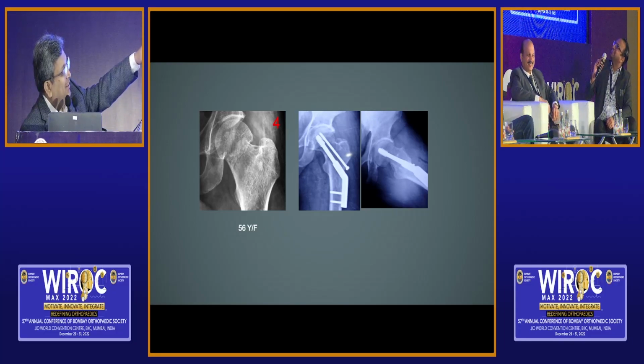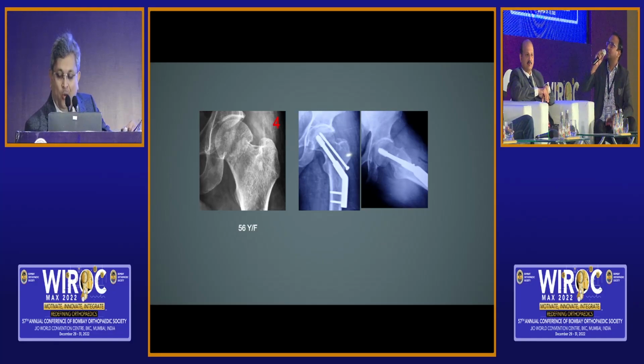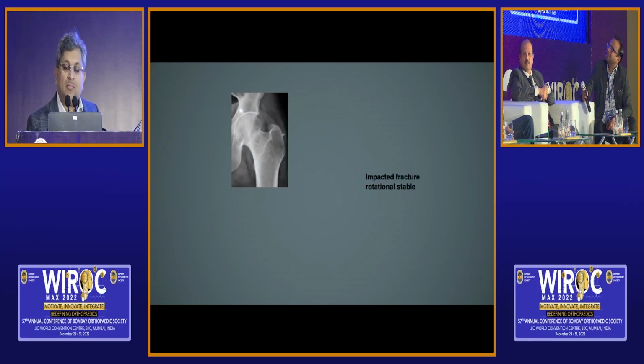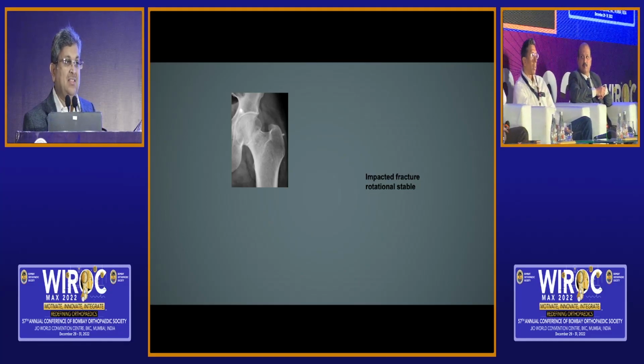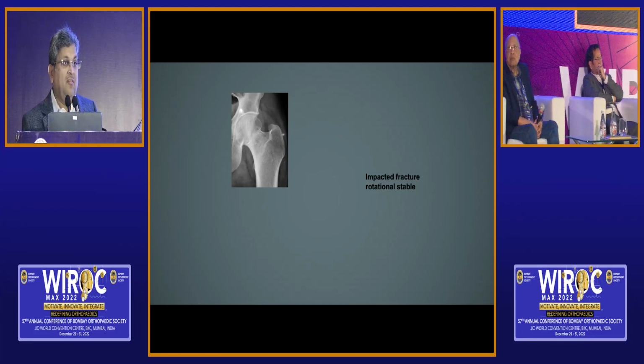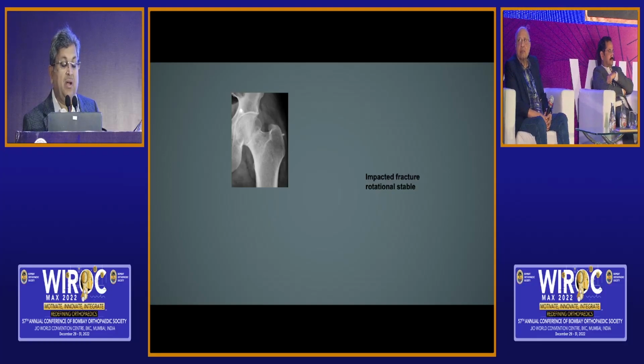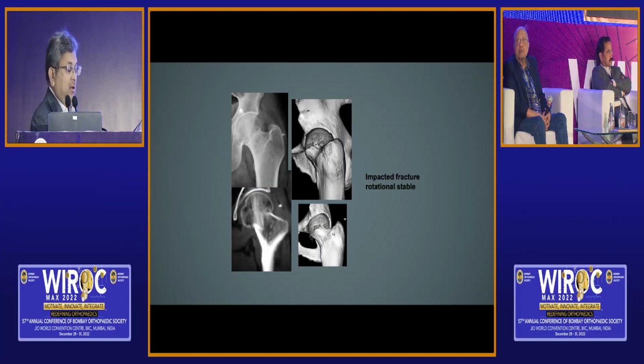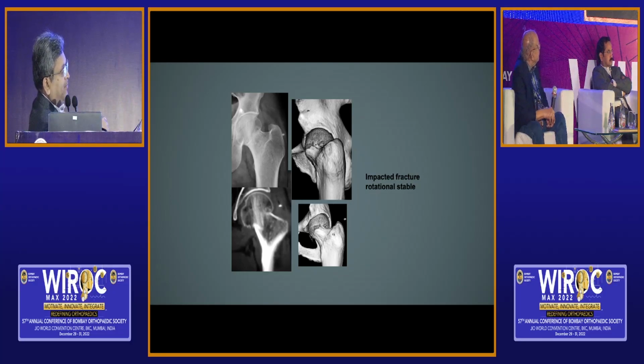Look at the lateral. You're not happy with this? I think it has a slight posterior angulation. Okay, so the point which I am trying to make, which GSK sir just brushed, is if this is the patient and a valgus impacted fracture, you think these are rotationally not very unstable. They are rotationally stable fractures. But if you really look at the CT scan, sir, you were talking about this CT scan view. So this is the CT scan. Looking from the top, it will give you the amount of posterior tilt. Yeah. And you can actually measure that posterior tilt, how much it is.